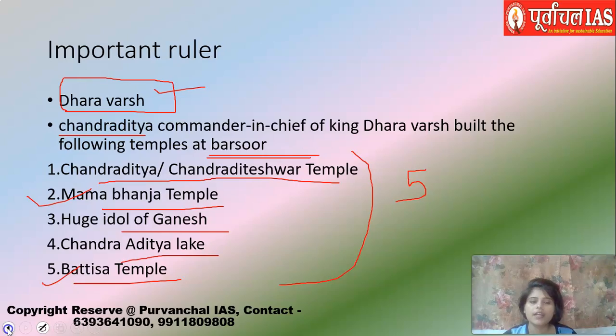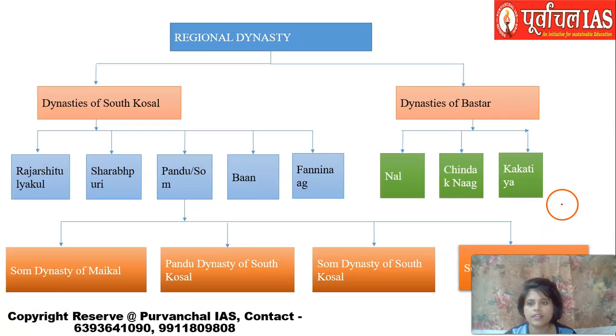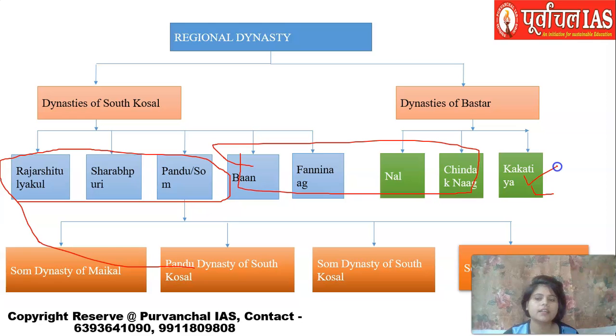Now, we are left with two of the major dynasties. One is the Kakatiya dynasty and the other is the Kalchuri dynasty. I will have to make separate video lectures for them because they are really important. There are a lot of things to be covered about them. So, in part 1 of regional dynasties of Chhattisgarh, we have already covered all of these dynasties. In part 2, I covered these dynasties. And then the Kakatiya I will be bringing soon, and soon the Kalchuris.